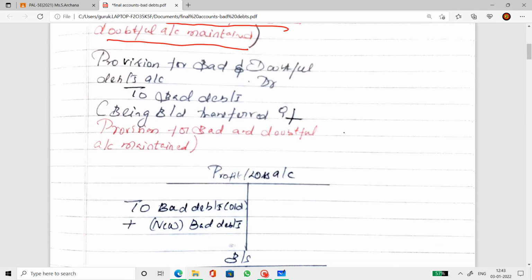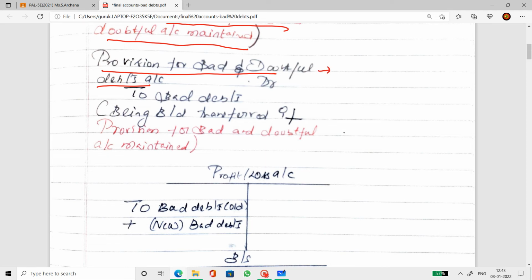Now, in case a provision for bad and doubtful debts account exists in the trial balance, with some amount given. What is the nature of this account? Is this an asset account? Is this an expense account? Is this a liability account? This is a liability account.